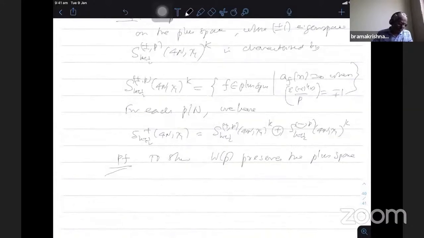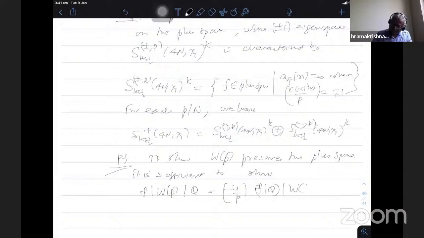So it is sufficient to show that f|W_p|Q is (-4/p) times f|Q|W_p. That's the extra factor that comes.